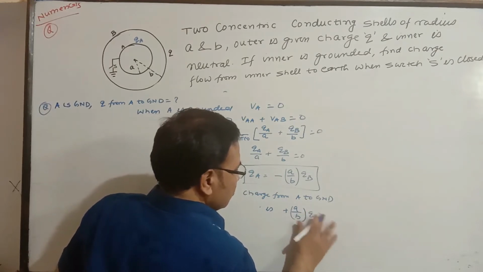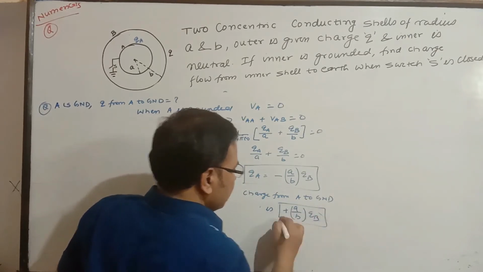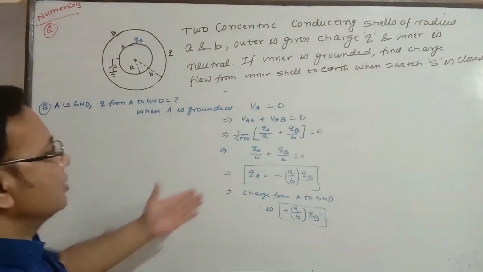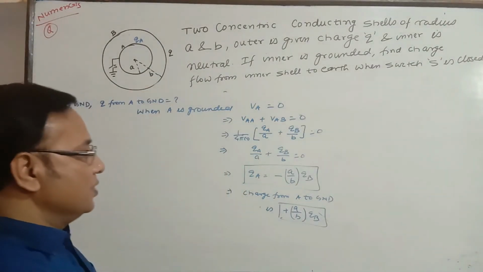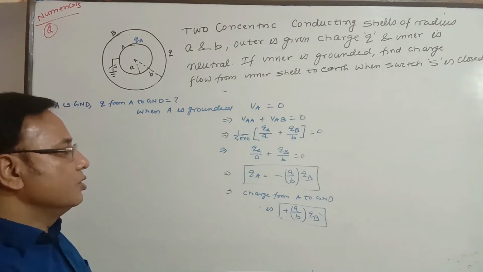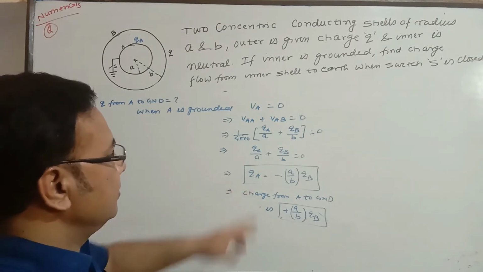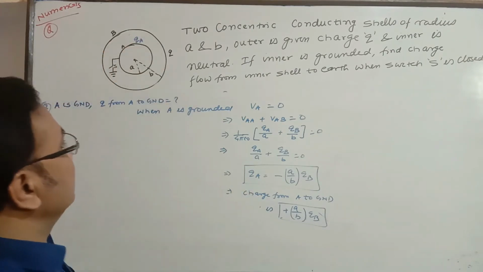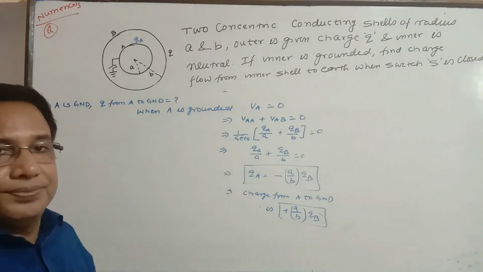In other words, you can say either this particular positive charge is going to ground, or you can say this much negative charge is coming from ground. Negative charges are mobile charge carriers, so in that case we can say this negative charge, this particular body acquires from ground. That is what the answer is.